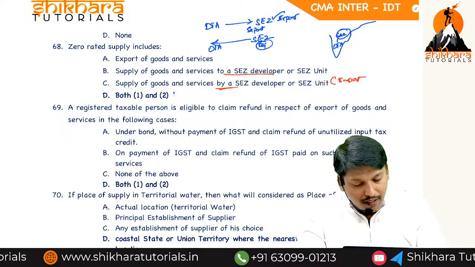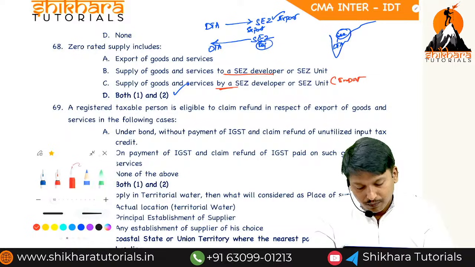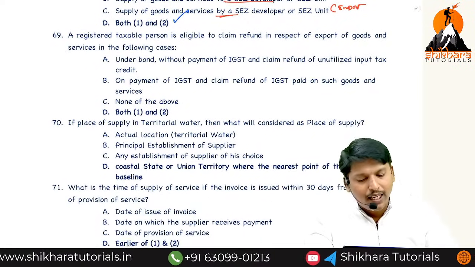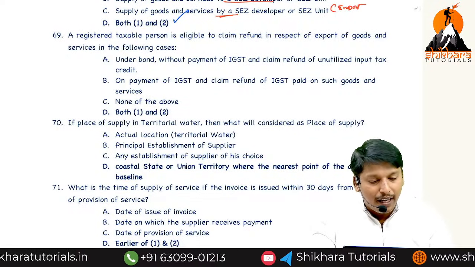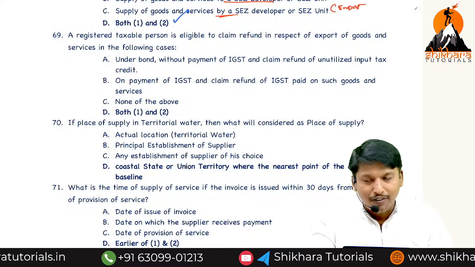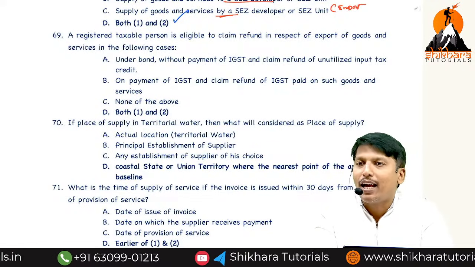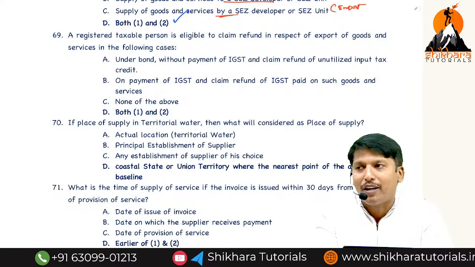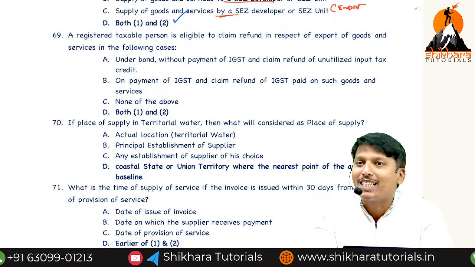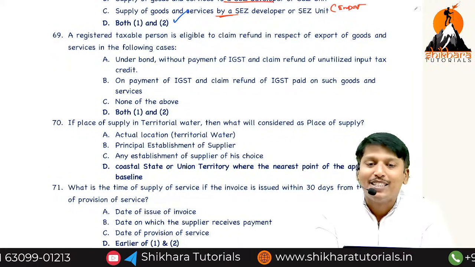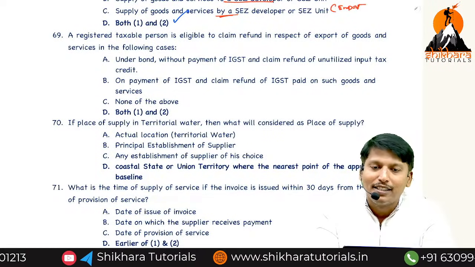What is the correct answer? Both 1 and 2. A registered taxable person eligible to claim refund in respect of export of goods and services. Payment of tax, refund. Excess amount in the electronic credit ledger cannot be refunded. It can be refunded in 2 cases: inverted tax rate and zero rated supplies.